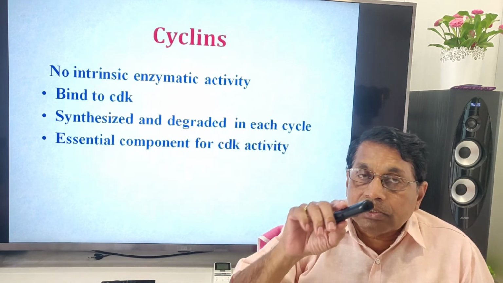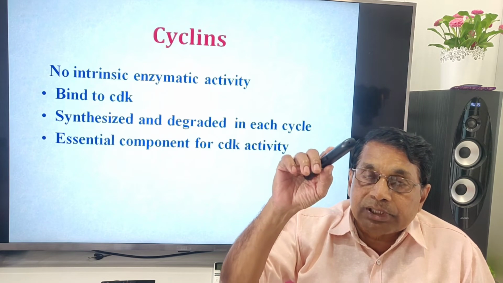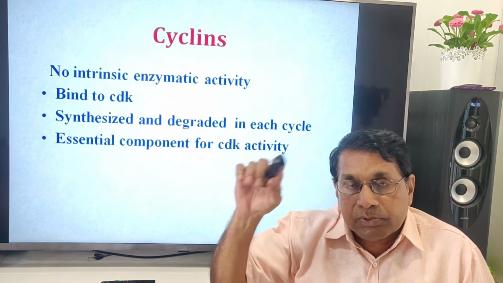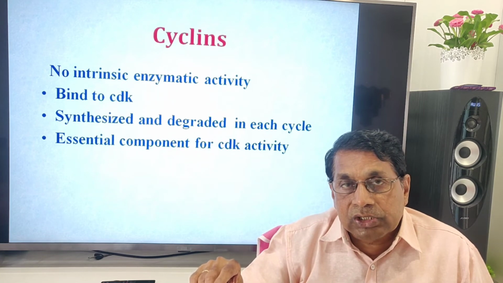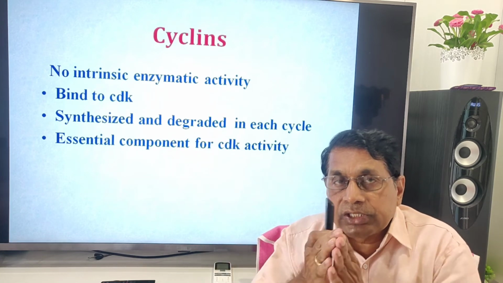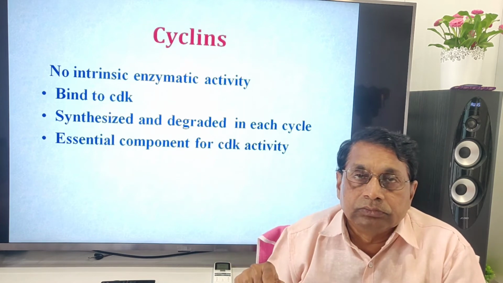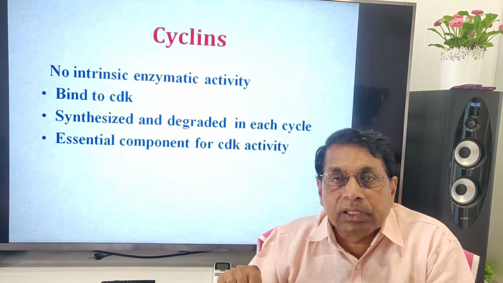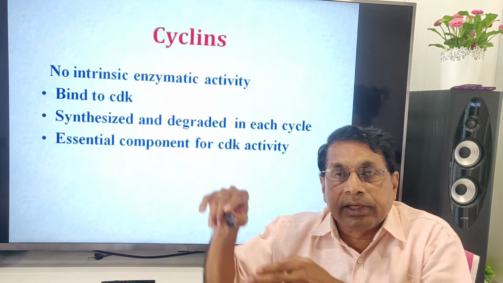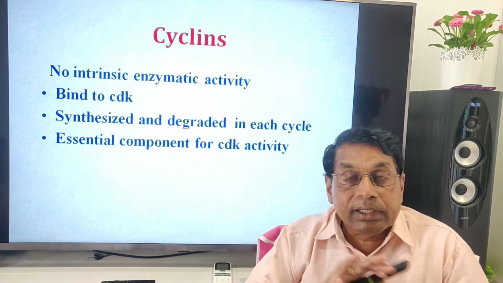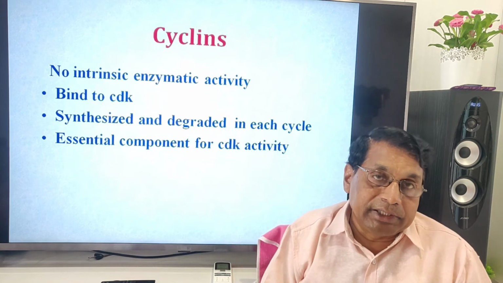So one particular cyclin participates at the beginning of the G1 stage, and at the end of G1, it is degraded. Again, a new cyclin comes at the beginning of S. At the end of the S phase, it is again degraded. But cyclin dependent kinases are not degraded.